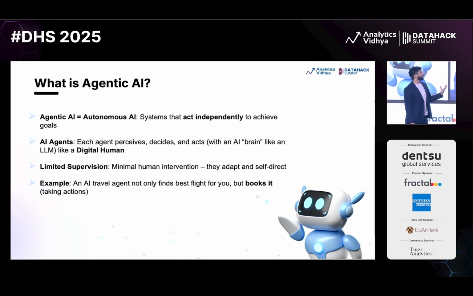Now, coming to next, I think this is the elephant in the room which I was talking about. Now let's talk about agentic AI, right? So agentic AI or AI, what are all these things? Coming to agentic AI, it is just an autonomous AI system, right? Which can act without our help, okay? So a very important component of agentic AI is AI agents.